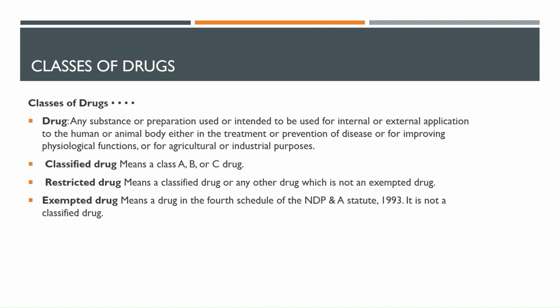Like I was saying in previous lectures, we have different classes of drugs. So we are going to look at what classes of drugs we have, and then what examples of drugs we find in those different classes.